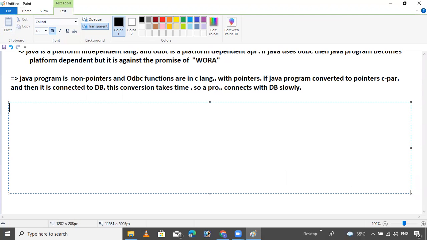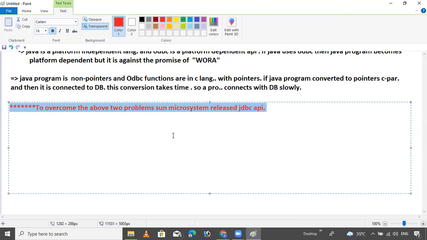So to overcome the above two problems, Sun Microsystems released the JDBC API. Mark my words, this is a star point.